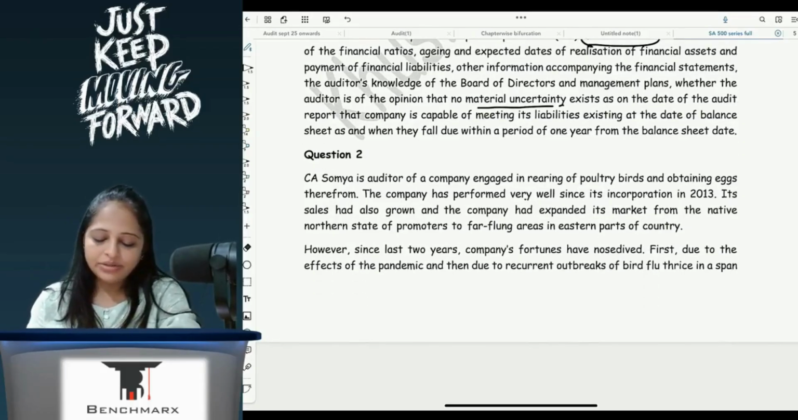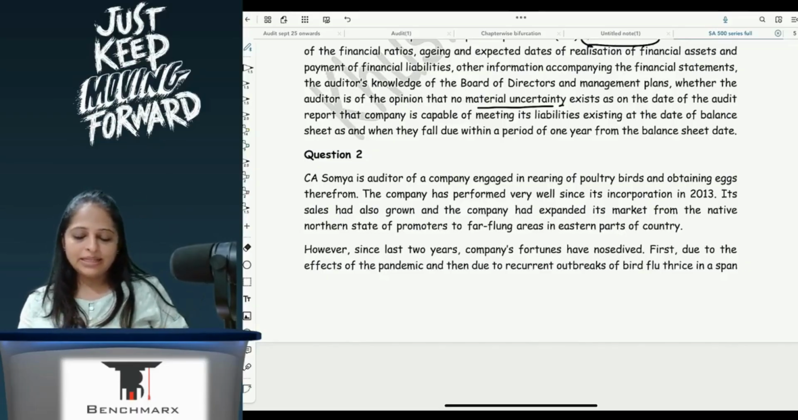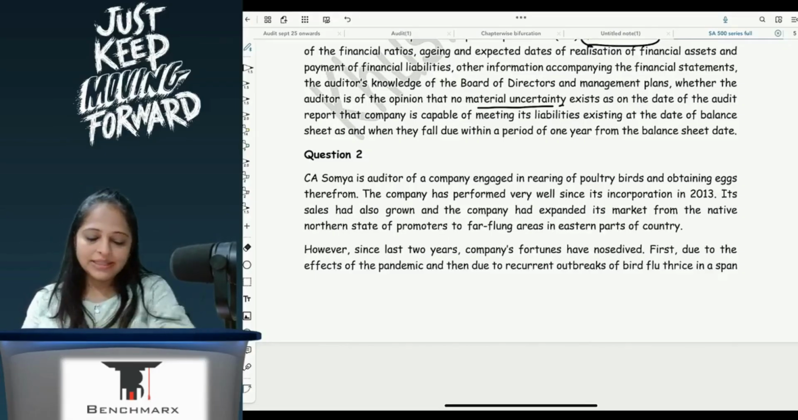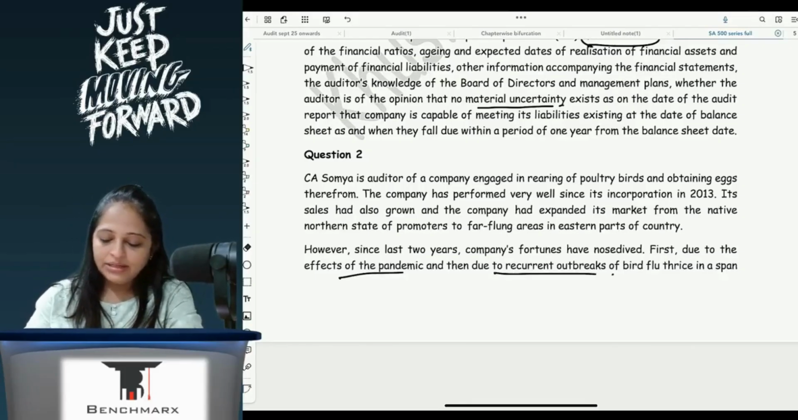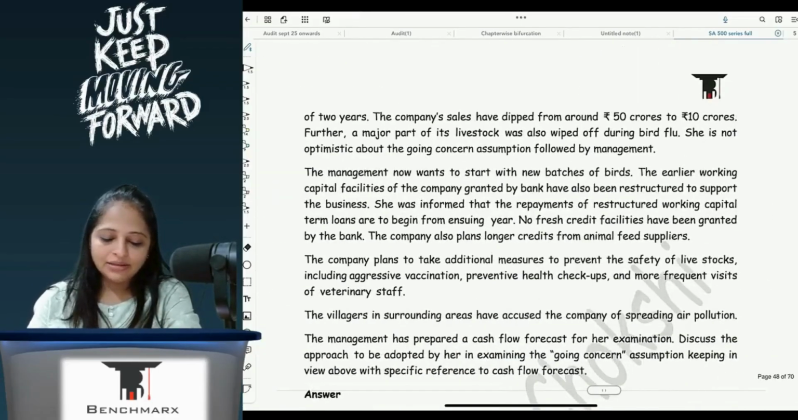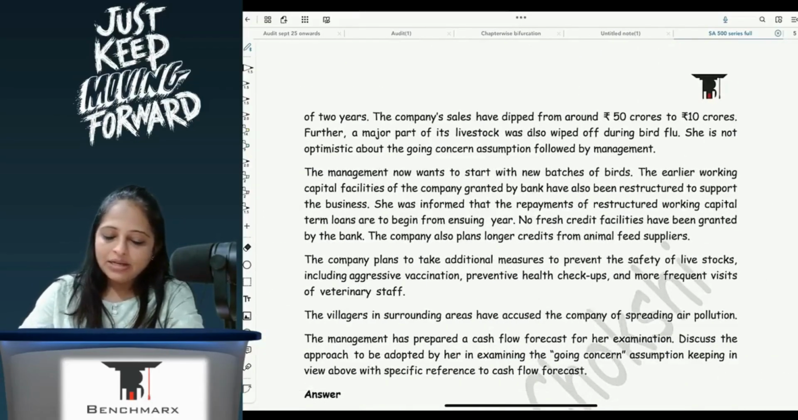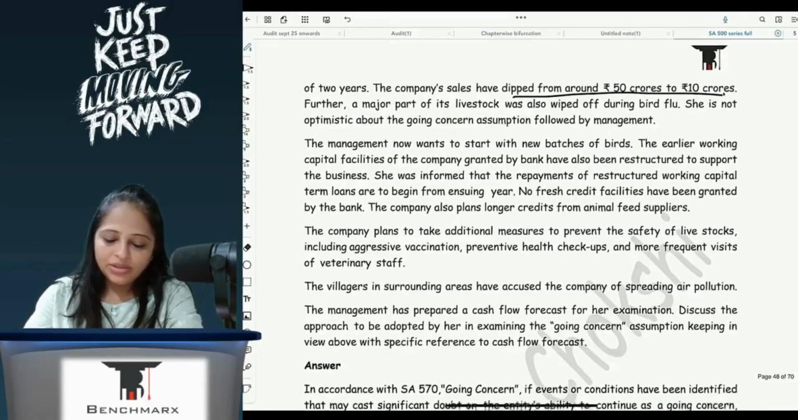CA Soumya is the auditor of a company engaged in rearing of poultry birds and obtaining eggs therefrom. The company has performed very well since its incorporation in 2013. Its sales have also grown, and the company has expanded its market from the native northern state of the promoters to far-flung areas in the eastern parts of the country. However, for the last 2 years, the company's fortunes have nosedived, first due to the effects of the pandemic and then due to outbreaks of bird flu thrice in the span of 2 years. Company sales have dipped from 50 to 10 crores.